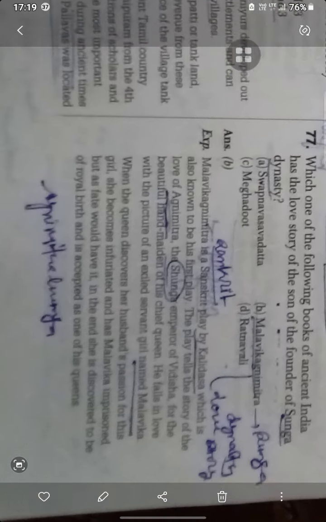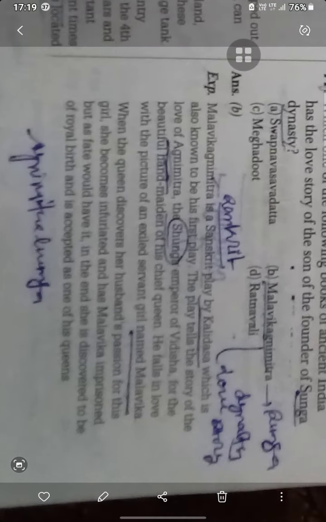Which of the following books of ancient India has a love story? It is Malvika Agnimitram, where a love story of the Sunga dynasty was told. Malvika Agnimitram is a Sanskrit play by Kalidasa, and it is also known as his first play. It tells the story of the love of Agnimitra of the Shunga dynasty for a beautiful handmaiden named Malvika, who is an exiled servant of the chief queen. When the king falls in love with this girl, the queen becomes infatuated as well. As fate would have it, in the end Malvika is discovered to be of royal birth.